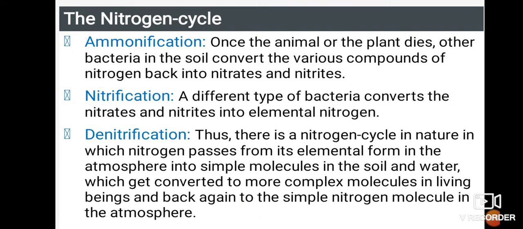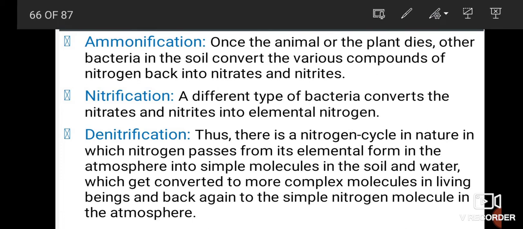Ammonification: once the animal or the plant dies, the bacteria in the soil convert the various compounds of nitrogen back into nitrates and nitrites. The next one we have is nitrification. Whatever the process we are seeing, from the atmosphere we are getting nitrogen, and it is converted into different forms, and once again these converted nitrates and nitrites enter the environment. The second process is nitrification, in which a different type of bacteria converts nitrates and nitrites into elemental nitrogen.